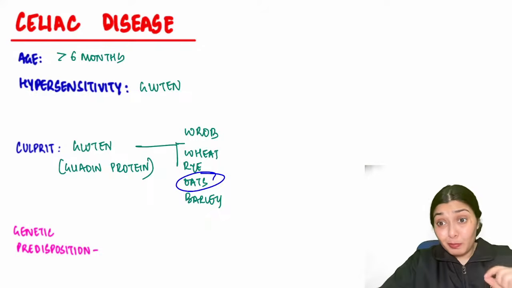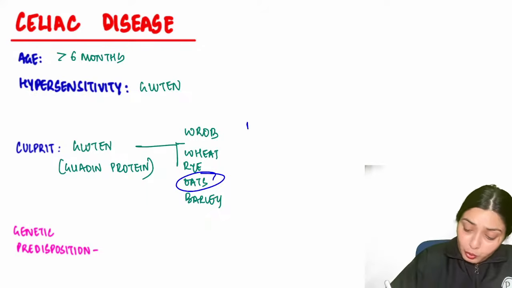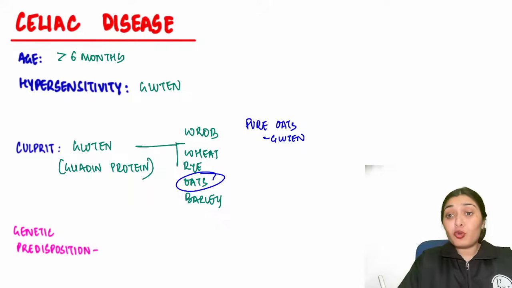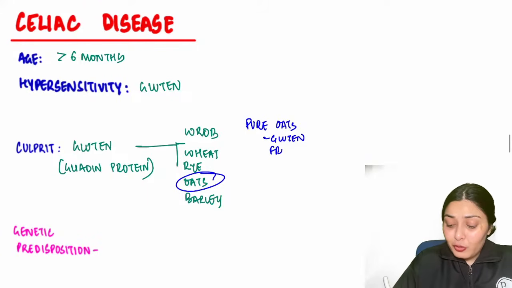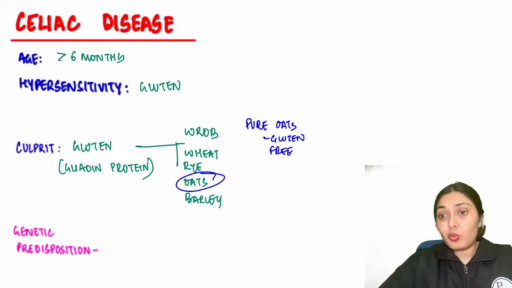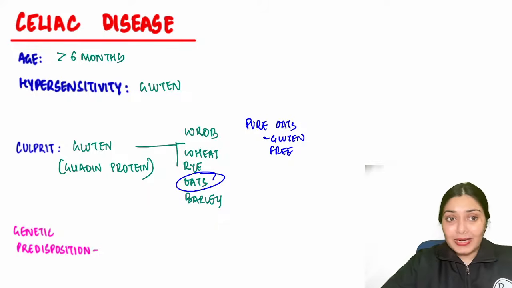But pure oats are actually gluten free. So unless you have your own farm of oats and you are very sure there is no contamination, you can have these pure oats. Otherwise, in general, we don't recommend oats to these celiac disease children.